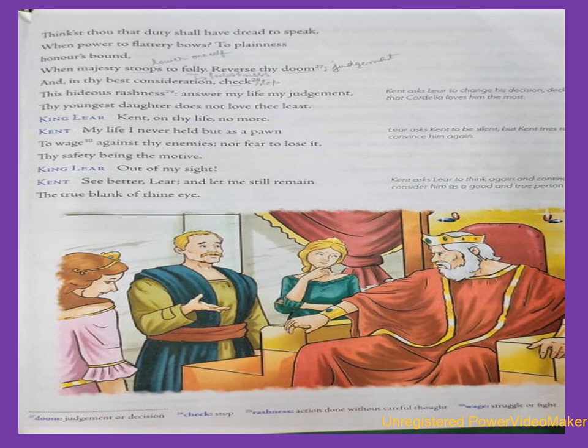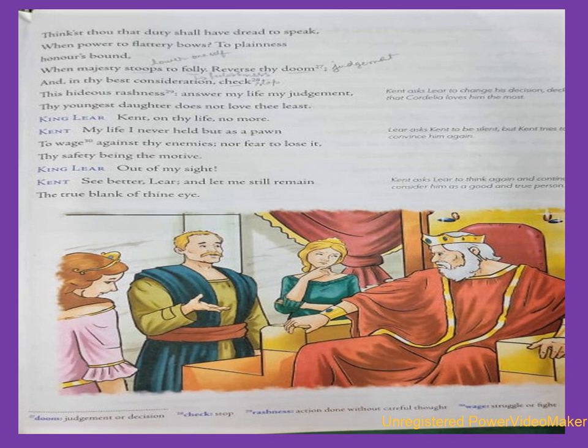To plainness honour's bound, when majesty stoops to folly. Reverse thy doom, and in thy best consideration check this hideous rashness. Answer my life, my judgment: thy youngest daughter does not love thee least.